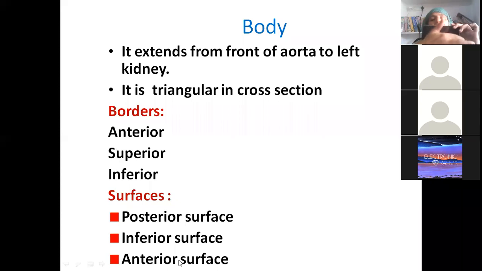Between the anterior and inferior border there is one surface facing downwards, which you call the inferior surface. So it is a 3D picture; it has three borders and three surfaces: superior border, inferior border, anterior border, and anterior surface, posterior surface, and inferior surface.